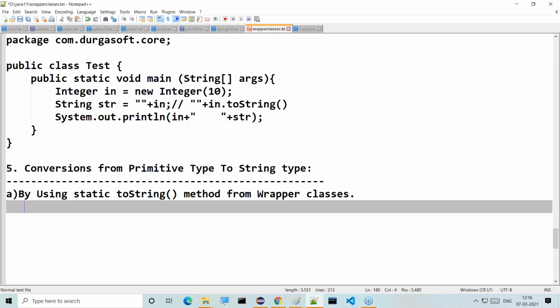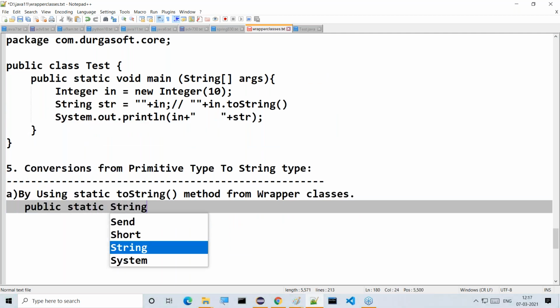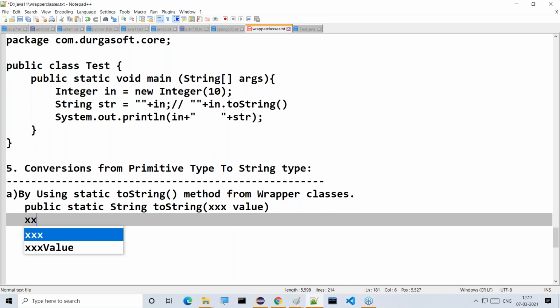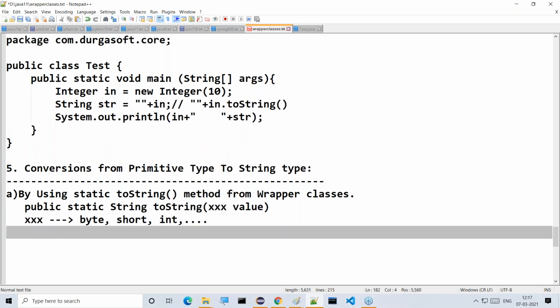Example I'm telling to you: public static String toString of xxx value, where xxx may be byte, short, int and so on. That's the xxx would be byte to short to int and so on.